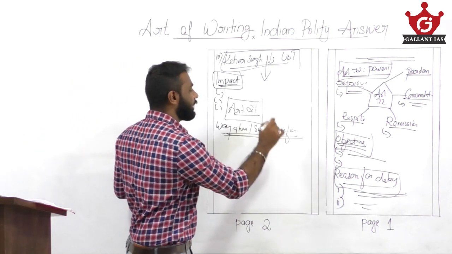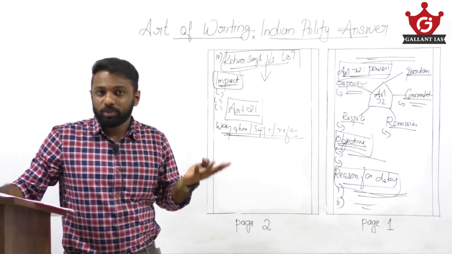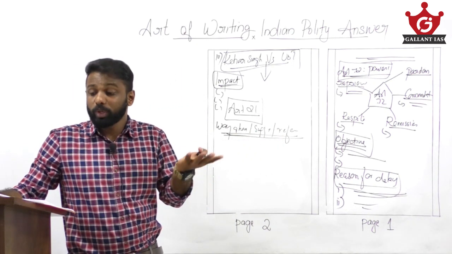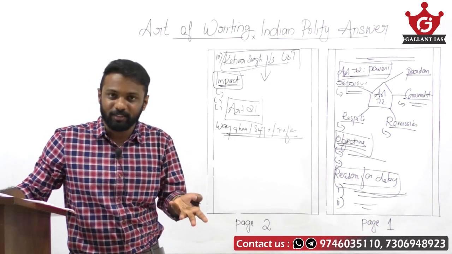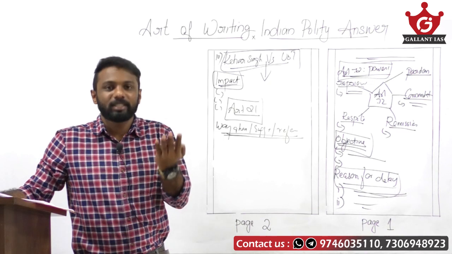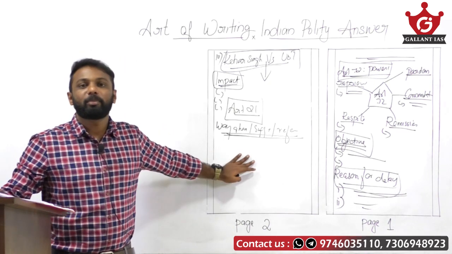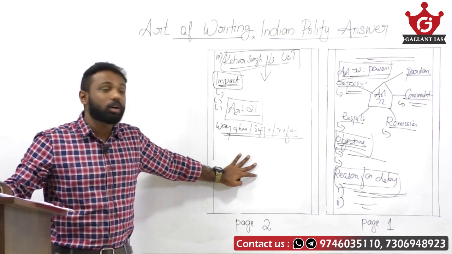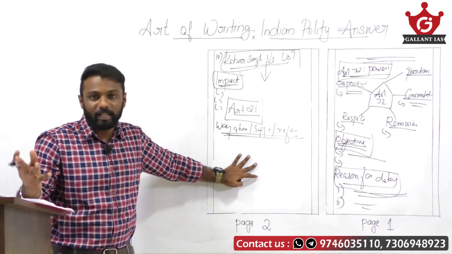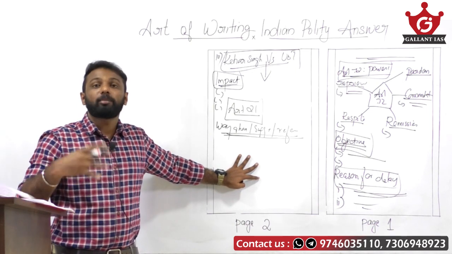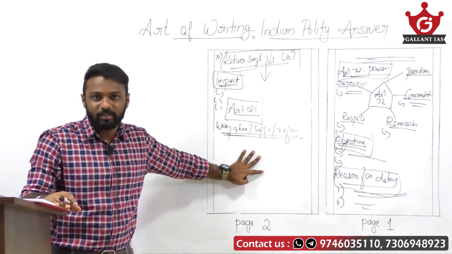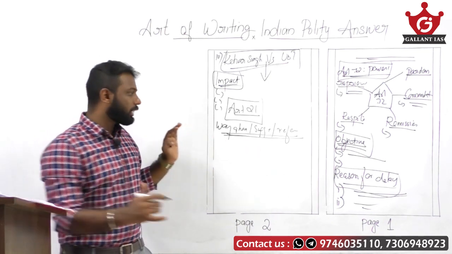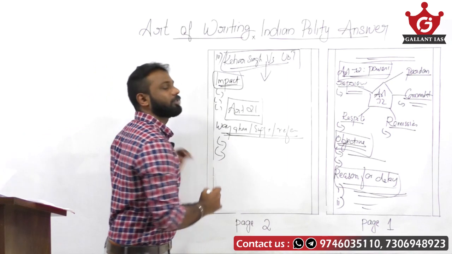So suggestions, way ahead. You can say that the constitution can be amended to give a time limit to the president to take decision under Article 72. It's a suggestion. You can give your own suggestions, or you can give suggestions by any committees or bodies. Say law commission might have recommended sometimes, or any other committees might have given some recommendations. You can quote those, or you can give your own suggestions as well.